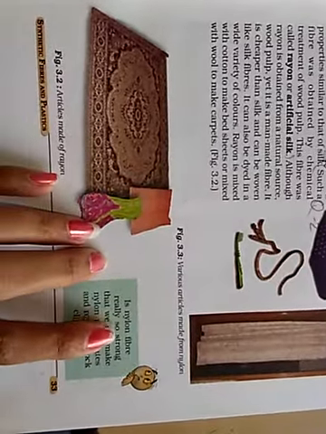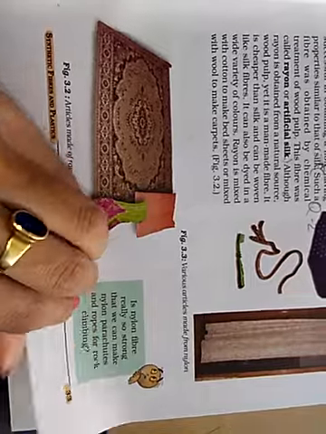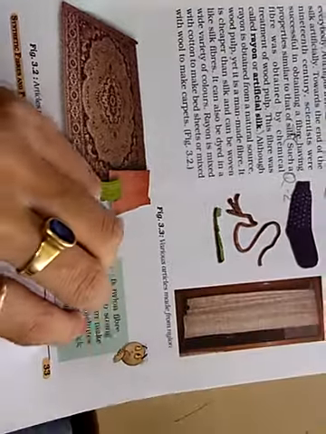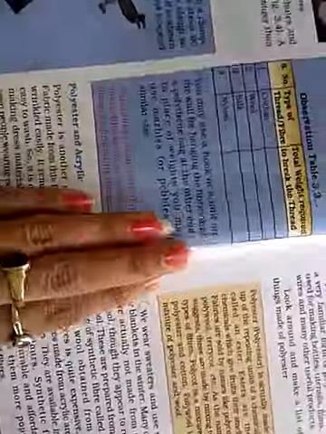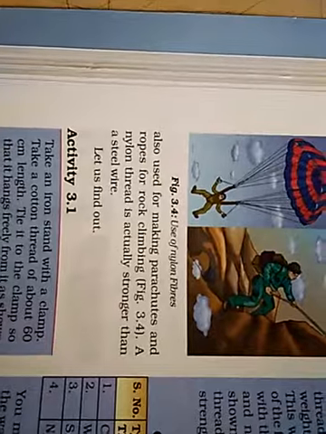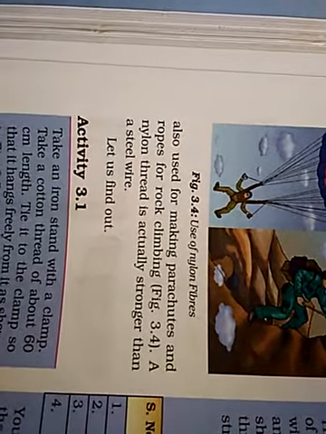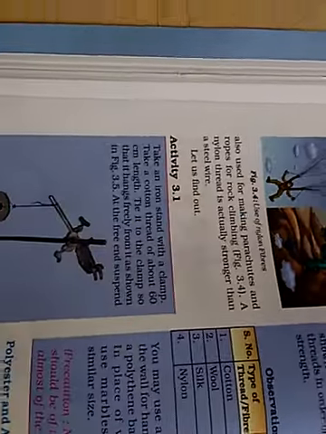Is nylon fiber really so strong that we can make nylon parachutes and ropes for rock climbing? Yes. Nylon is very strong. We can make parachutes for paragliding. We also make bags from nylon. It is also used for making parachutes and ropes for rock climbing. Nylon thread is actually stronger than a steel wire.